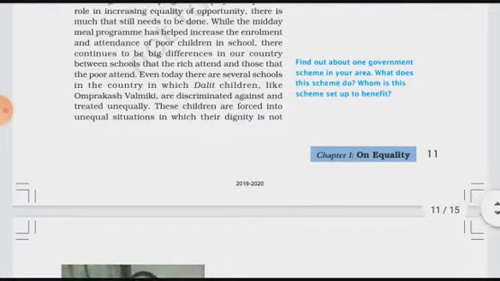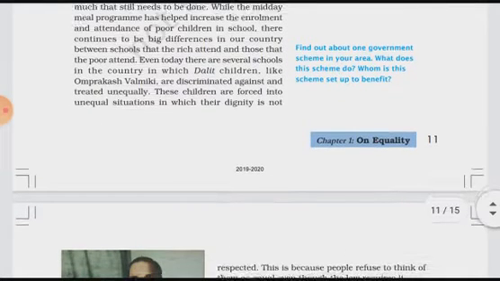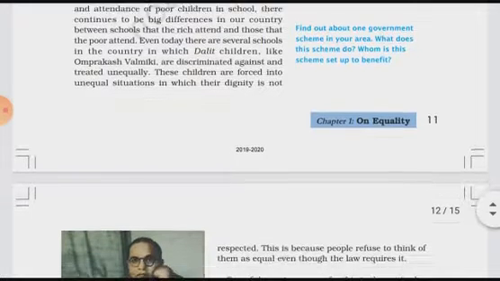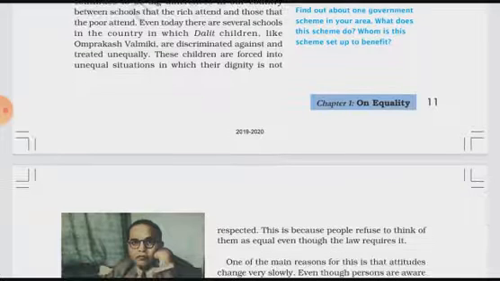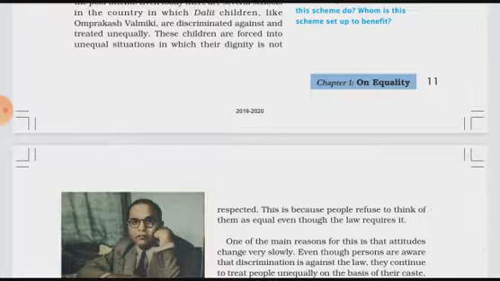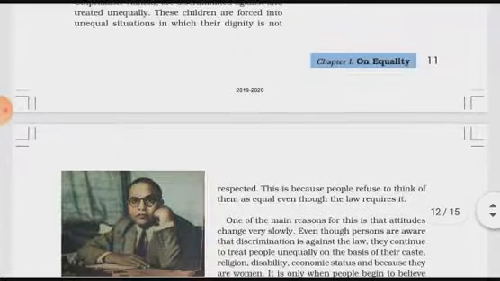Even today, there are several schools in our country in which Dalit children like Prakash Balmiki are discriminated against and treated unequally. Okay, as we have read in the example of Prakash Balmiki, in some schools even today these Dalit children are discriminated against and treated unequally. These children are forced into an unequal situation in which their dignity is not respected. If they are treated unequally in schools, certainly it will hurt their dignity and respect.